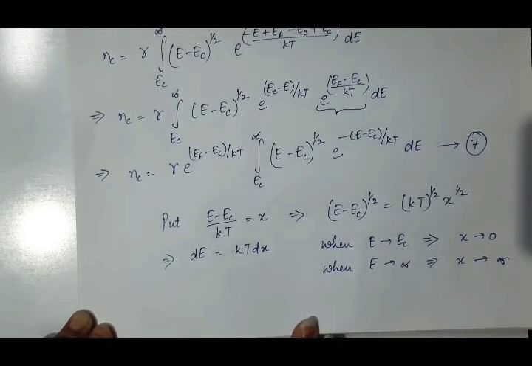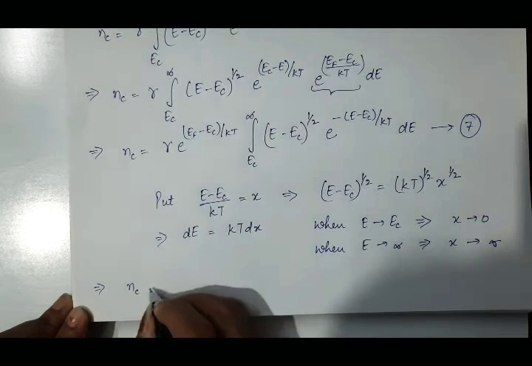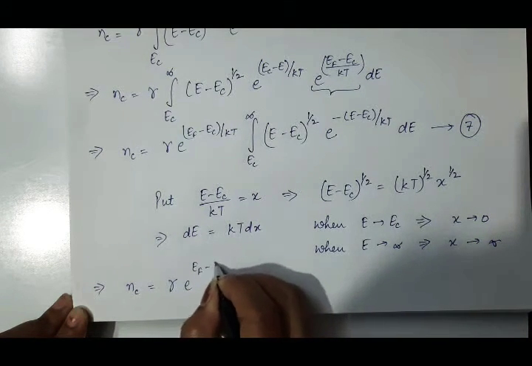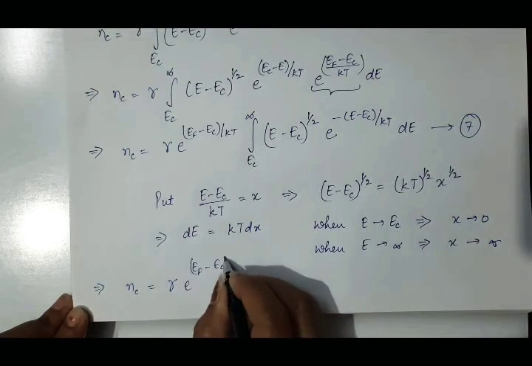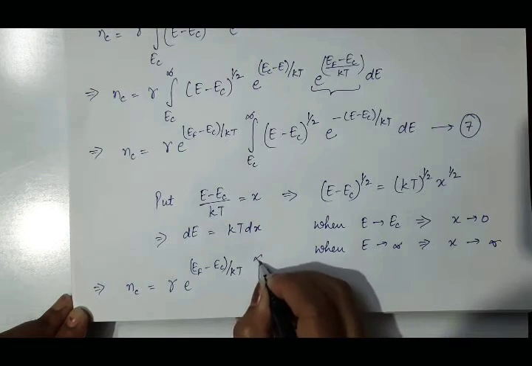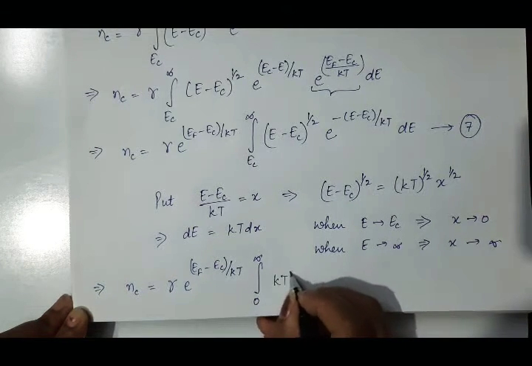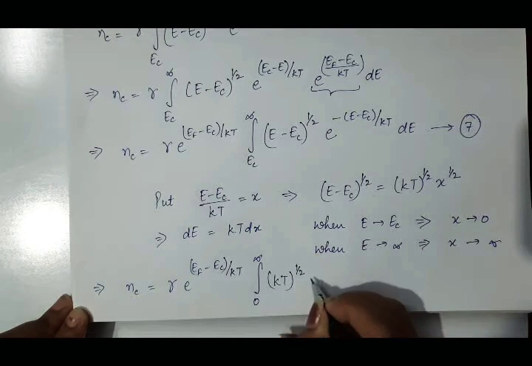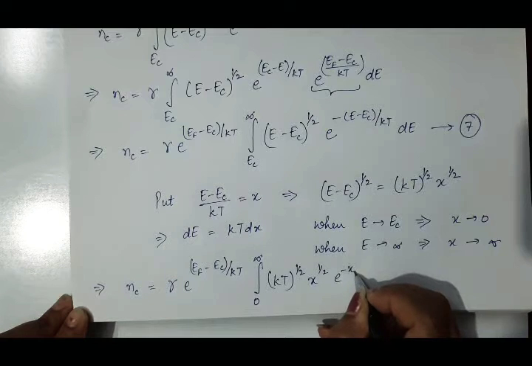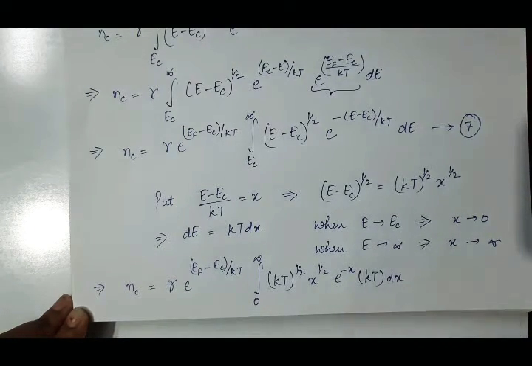So what will this equation 7th become? It will be NC equals gamma E raised to power EF minus EC upon KT, limits from 0 to infinity, E minus EC raised to power half is KT raised to power half, X raised to power half, E raised to power minus X, and dE is KT dx.